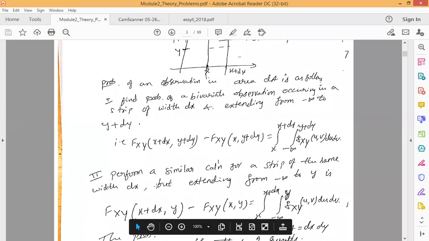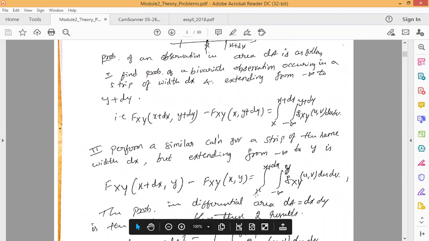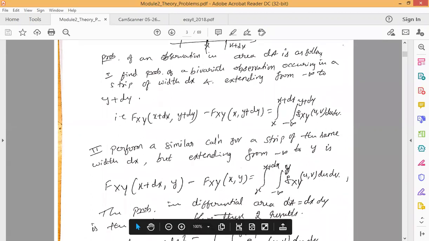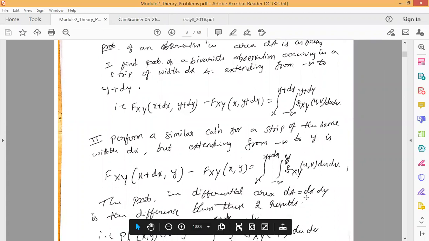So here this equation is going to be logically changed. Here we will be writing fxy of (x + dx, y) minus fxy of (x, y), which is equal to the double integration with the range x up to x plus dx. This is not going to change because the width remains the same along the x axis. For the second integral, the integral range changes from minus infinity to y plus dy, as against minus infinity up to y. Within the integral we'll be writing fxy of (u, v) du dv.